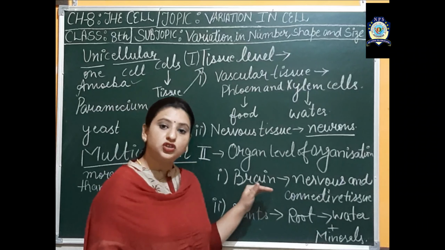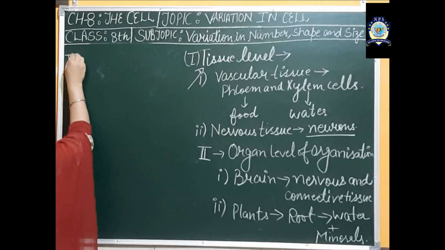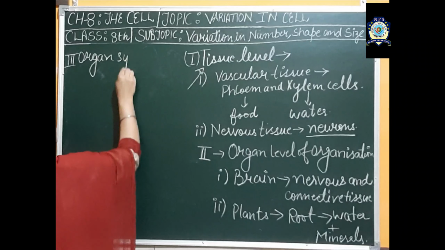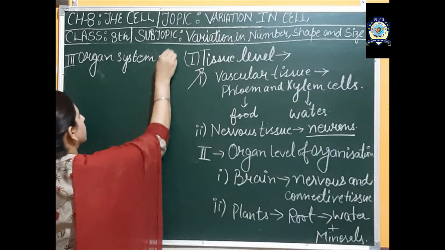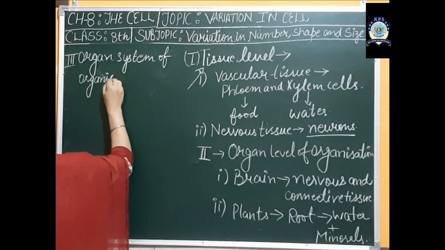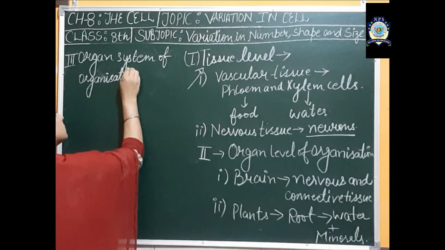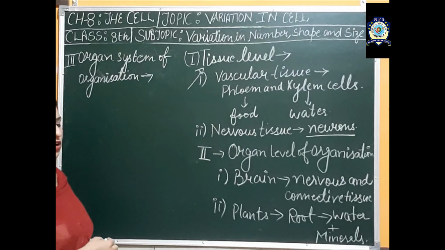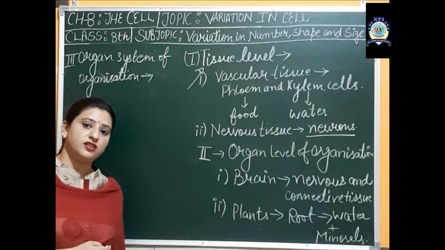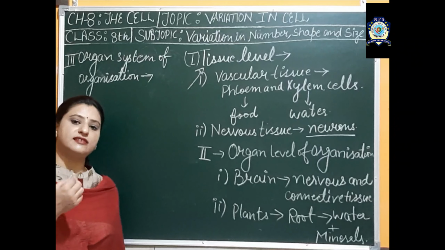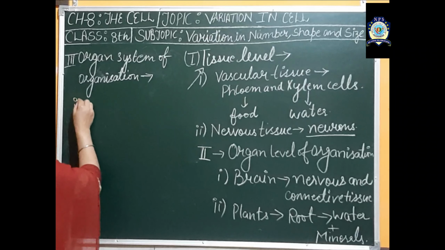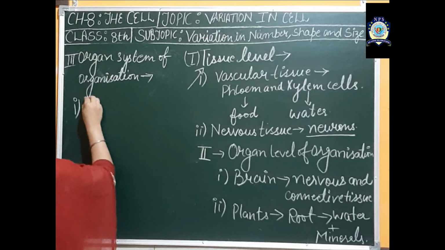Now we will talk about the organ system level, the third part, that is organ system of organization. If I talk about organ systems, then different organ systems are present in the body of a human being. If I take an example of a human being, then different systems are present in our body. The first example I am going to take is the digestive system.